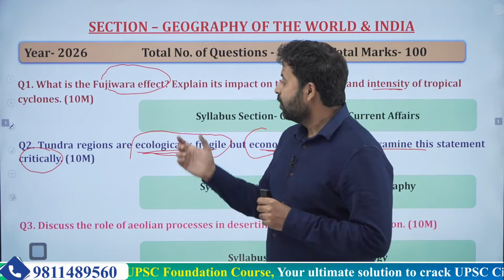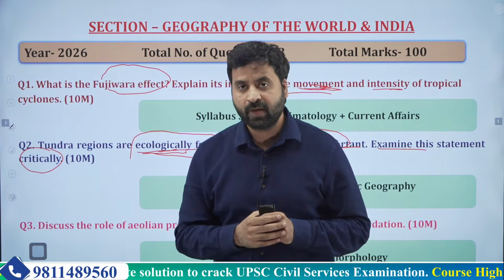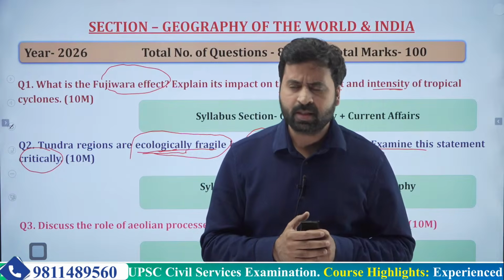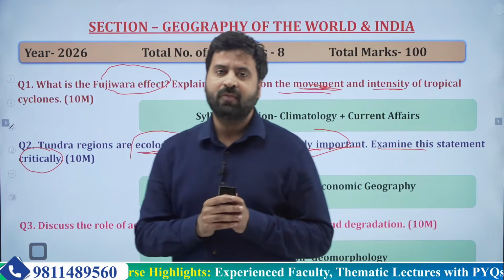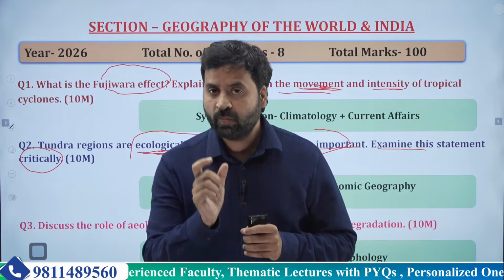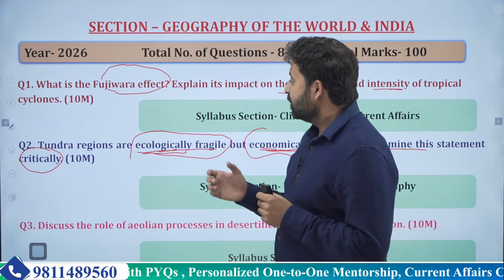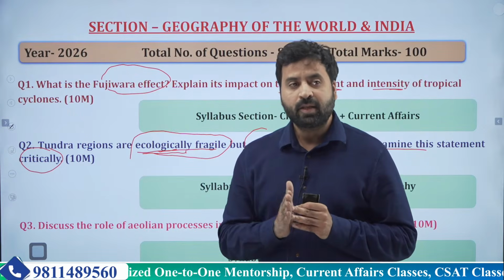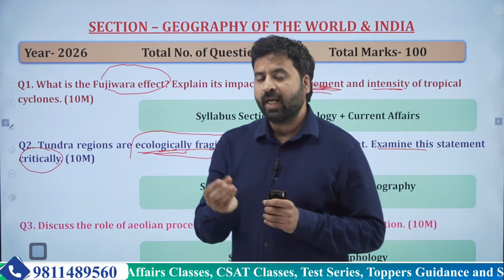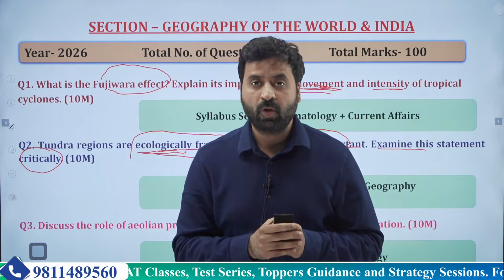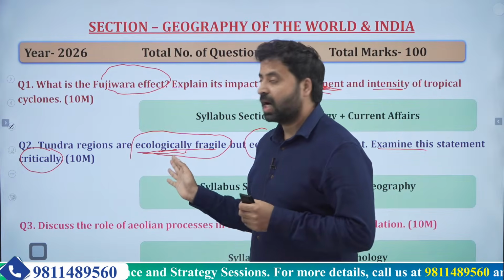So while covering some aspects under why they are ecologically fragile, and some under why they are economically important, we have to balance our statements as well. So there should be a third heading in terms of way forward, because though they are ecologically fragile, they are economically important. So what should be the way forward because of these two aspects?